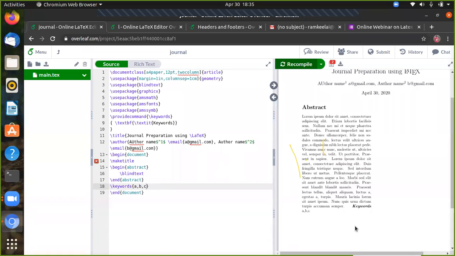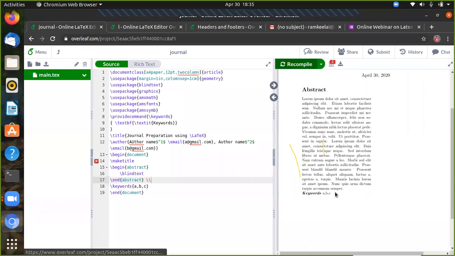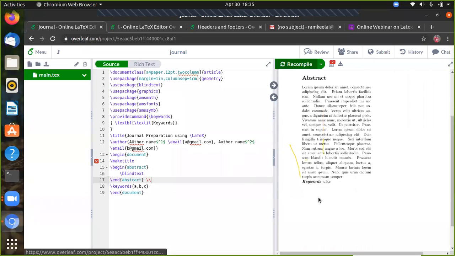Now we can see here keywords A, B, C. One minute, I'll go to the next one. So double backslash can use the next page. Yeah, you can see here. So this is the keywords you can give.